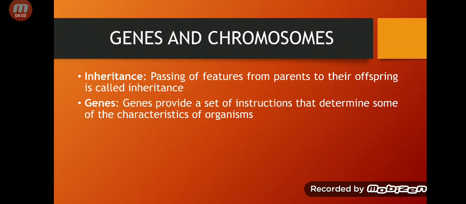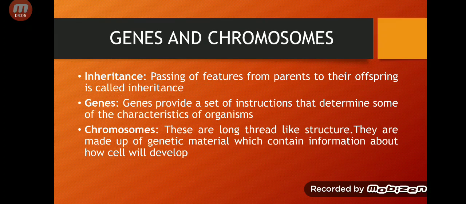Next, chromosomes. Now, what are chromosomes? I've told you that genes have a set of instructions which determine some of the characteristics of organisms. Now, where are these genes present? These genes are present on chromosomes. Now, what is a chromosome? These are long thread-like structures made up of genetic material.